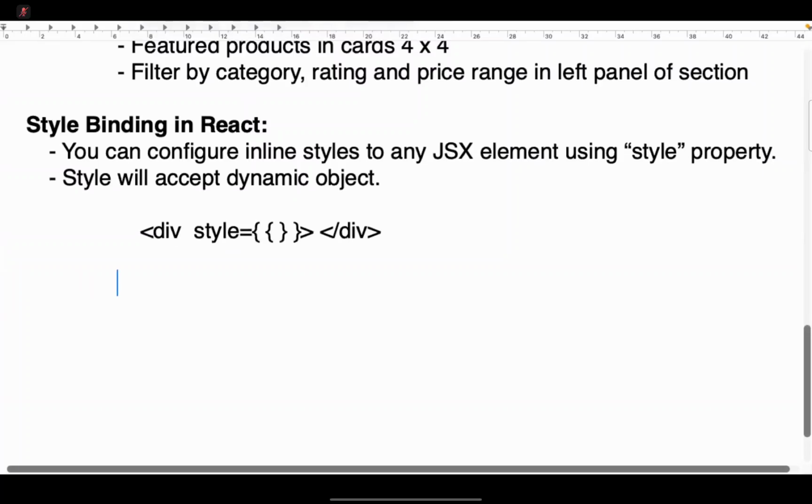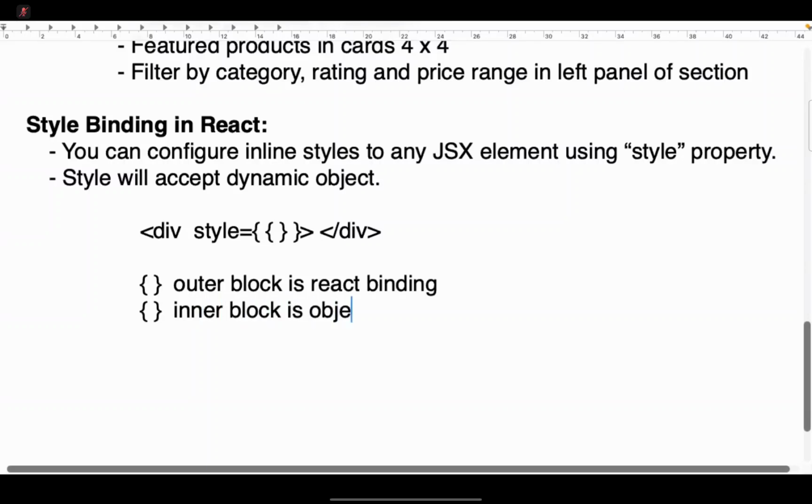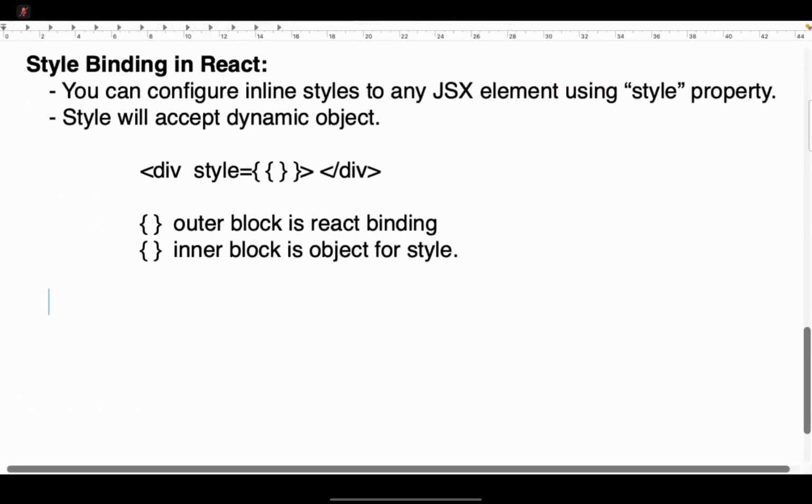So what is the outer block? The outer block is React binding. Am I right? And the inner block is an object for style. Now, how to write styles here is,